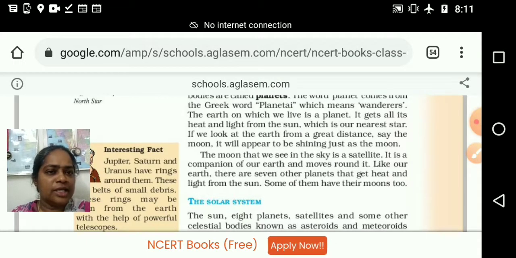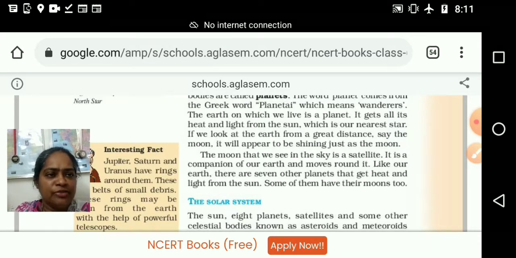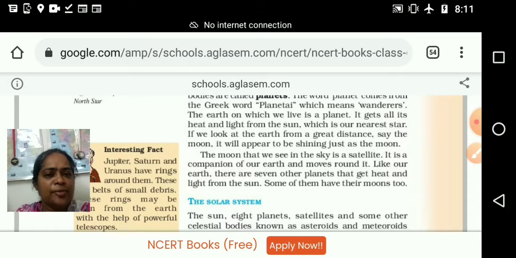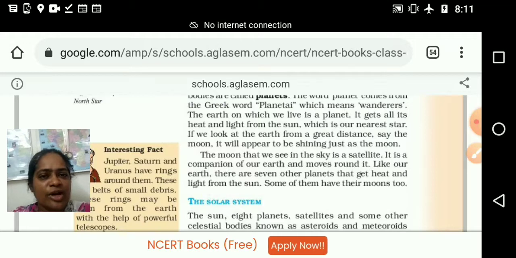Like our earth, there are 7 other planets that get heat and light from the sun. Together, we call it our solar system. So like earth, how many planets are there? 7 planets are there. Fill in the blanks. Like our earth, there are dash other planets that get heat and light from the sun. What is the answer? Okay, it is an MCQ. The options are 3, 7, 9.